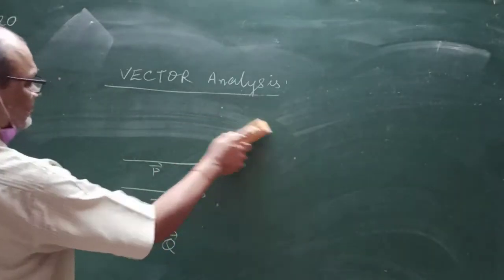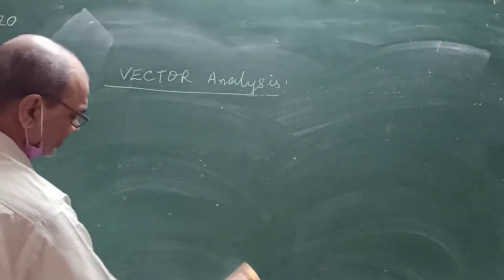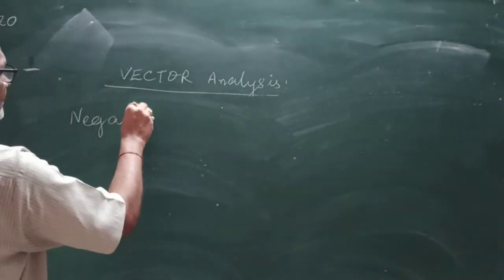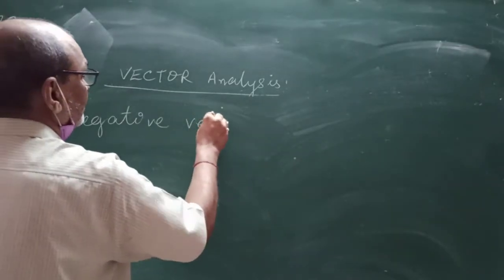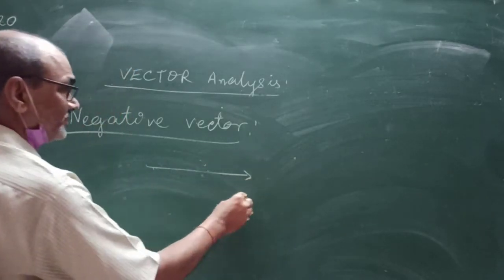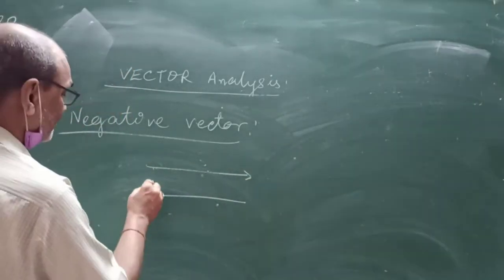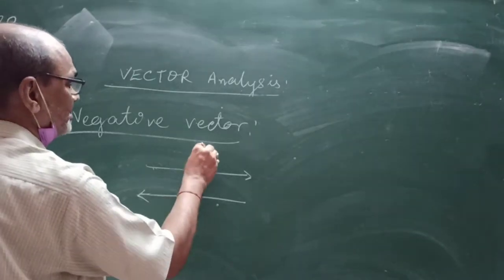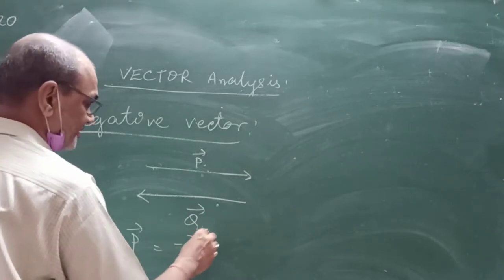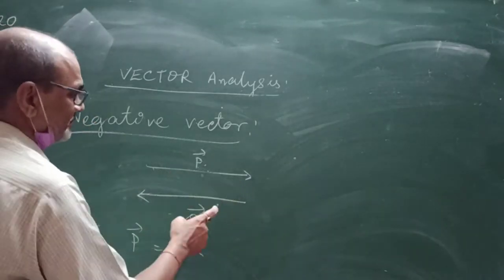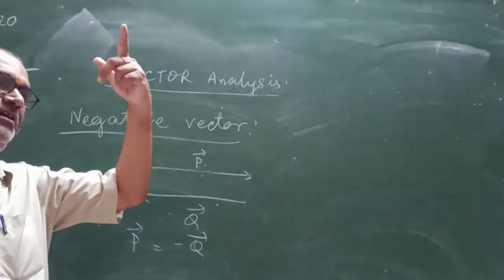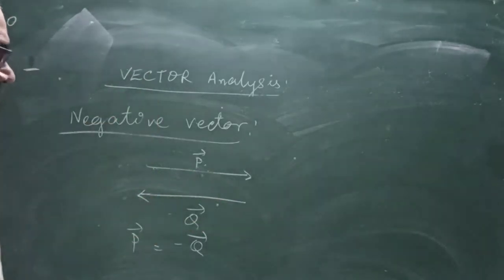Now the negative vector. Two vectors are said to be negative of each other if they are directed in opposite directions. Vector P and vector Q: P is equal to minus Q. Both have the same magnitude, 3 cm, and one is directed toward the right side and one toward the left side.